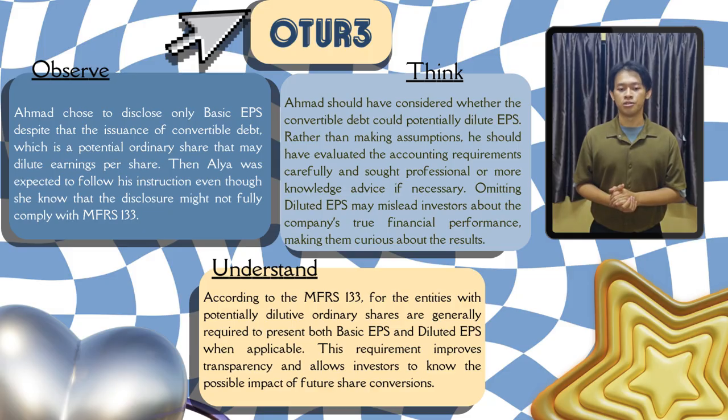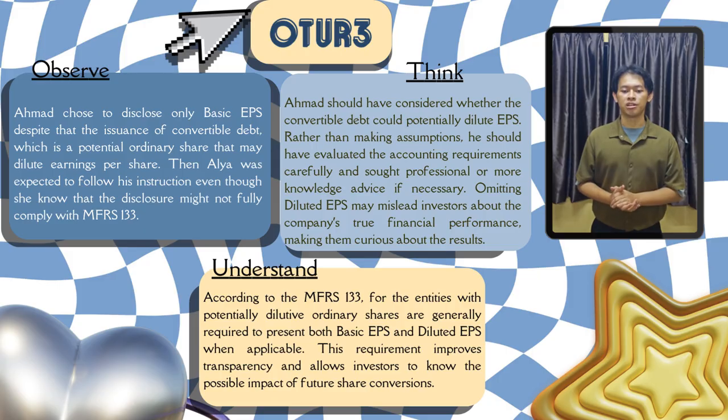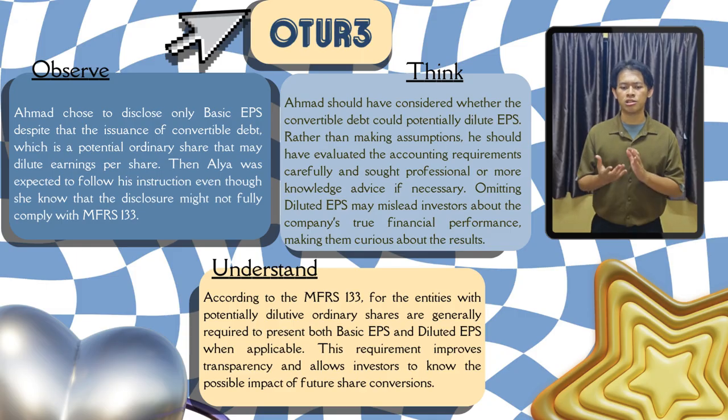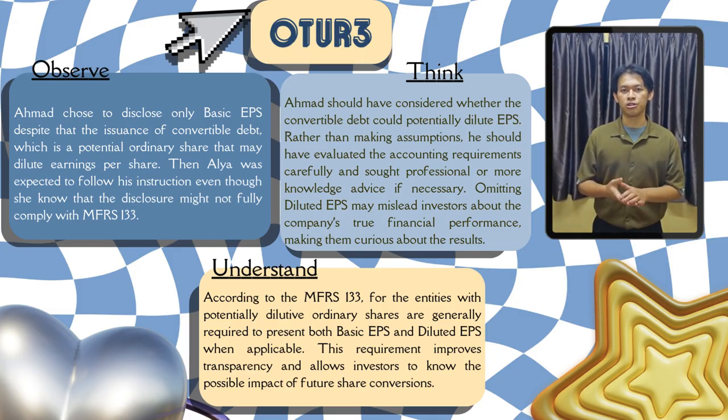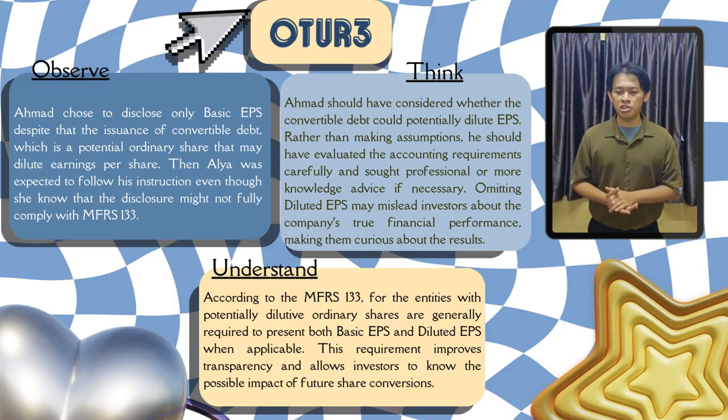So the first one is observe. Ahmad chose to disclose only basic EPS despite the issue of convertible debt, which is a potential ordinary share that may dilute earnings per share. Then Alia was expected to follow his instruction, even though she knew that the disclosure might not fully comply with MFRS 133. So, I think Ahmad should have considered whether the convertible debt could potentially dilute EPS.